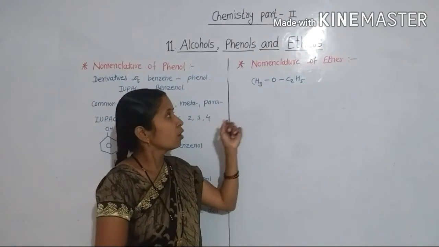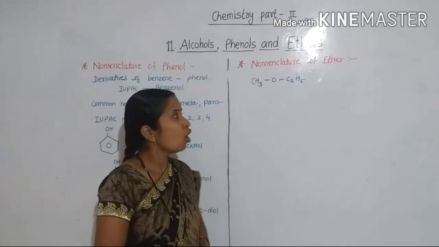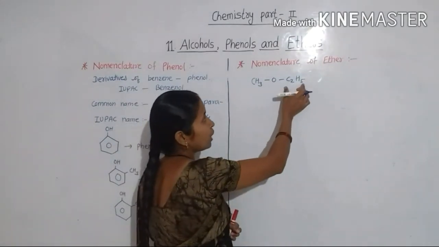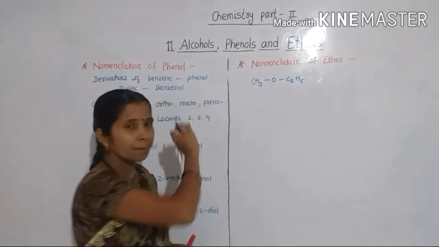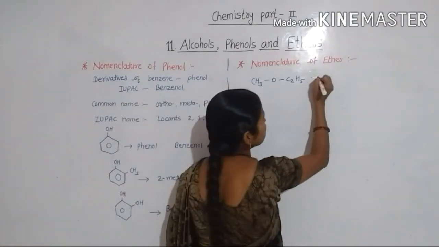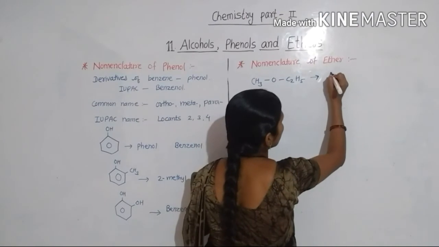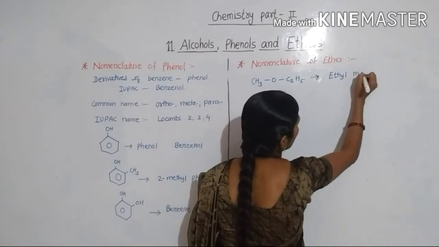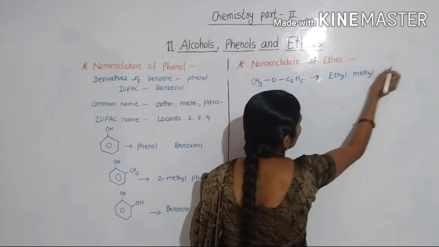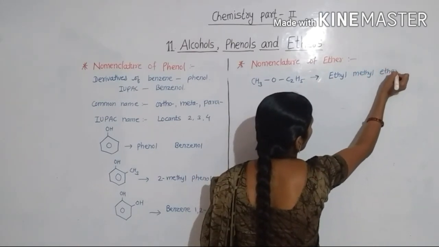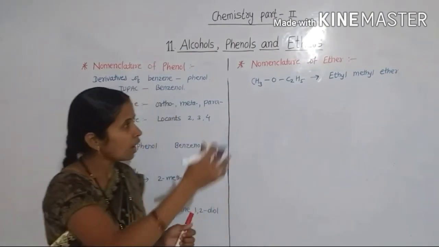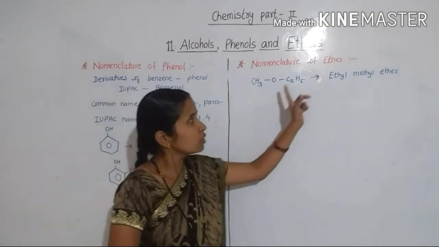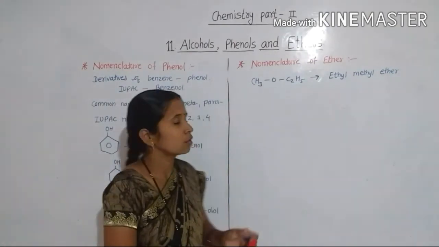If we arrange them in alphabetical order, first we write ethyl and then methyl, and then the word ether is added. So the name of the compound is ethyl methyl ether.